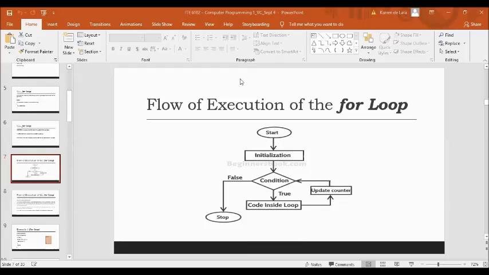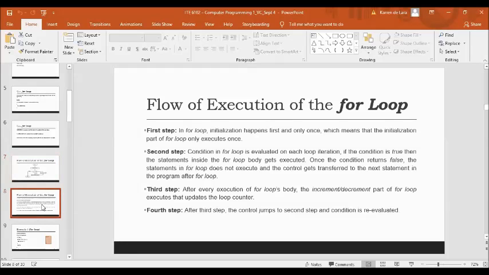Okay, and then next. The first step in the flow of execution of the for loop: initialization happens first and only once, which means that the initialization part of the for loop only executes once. The second step in the for loop is that the condition is evaluated on each loop iteration.